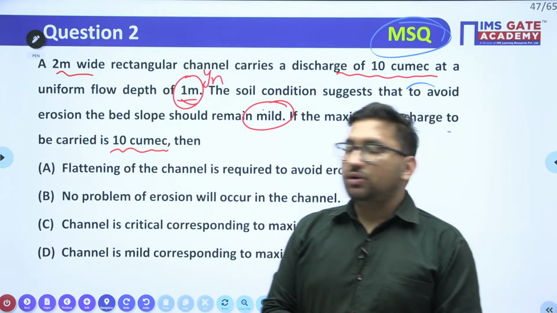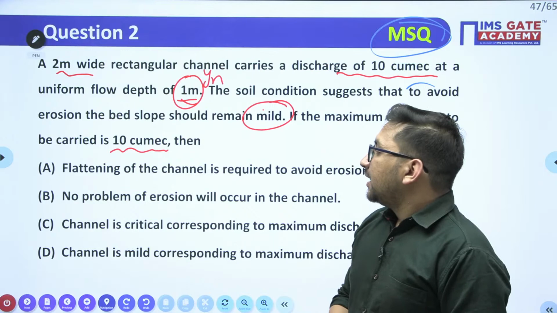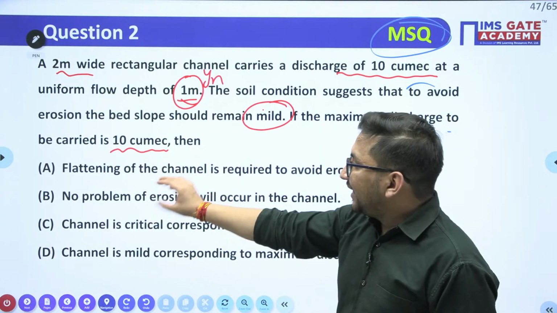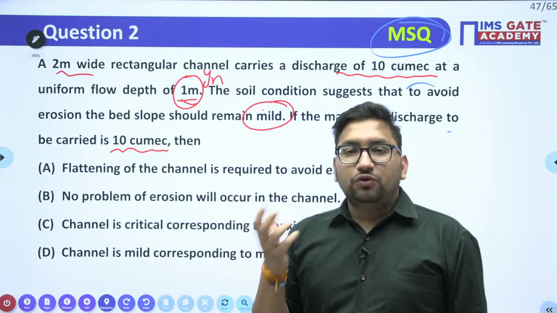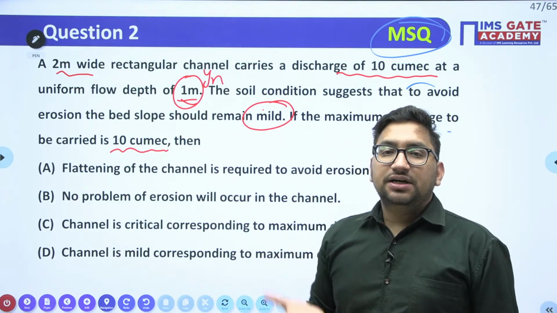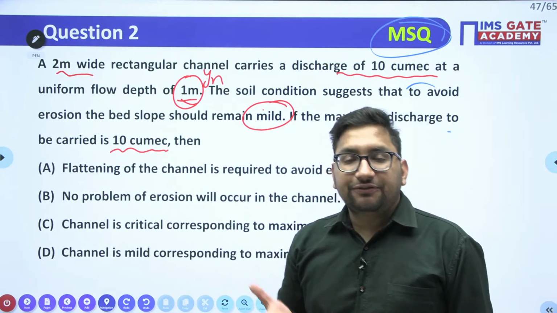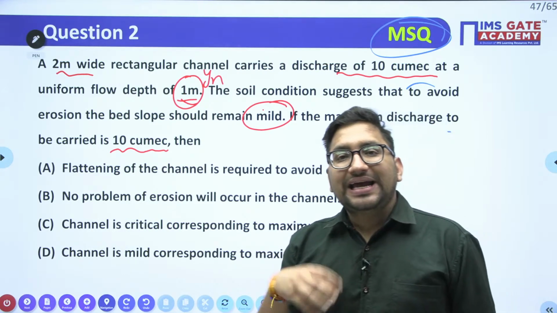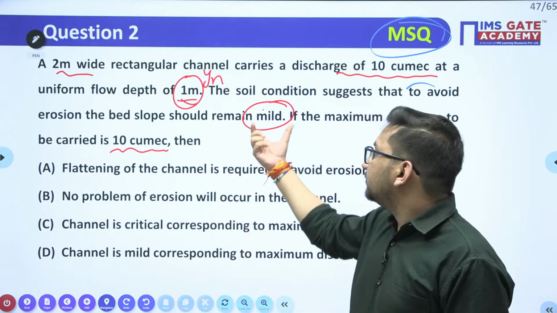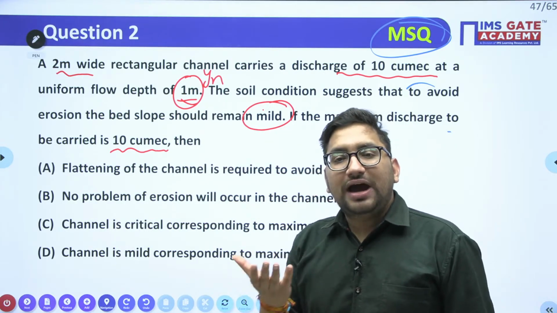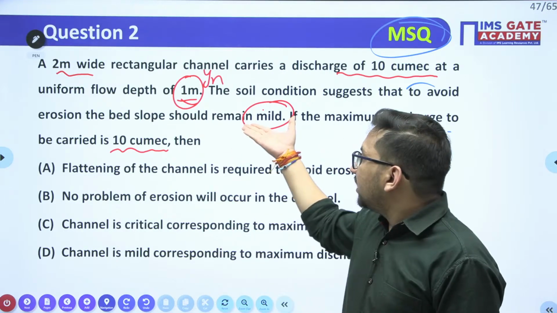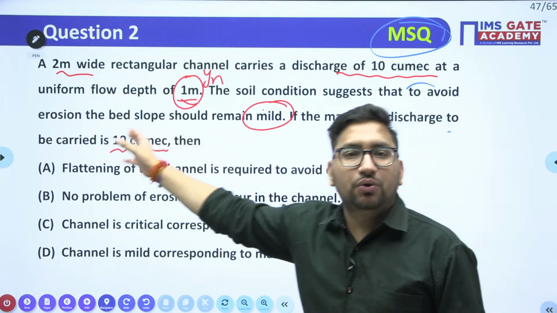Now try to figure out. First option, flattening of channel is required to avoid the erosion. You will need the flattening in the channel if your channel slope is steeper than mild. If the channel slope is either critical or steep, then you have to flatten it such that it will be in the mild condition and there will be no erosion, right?